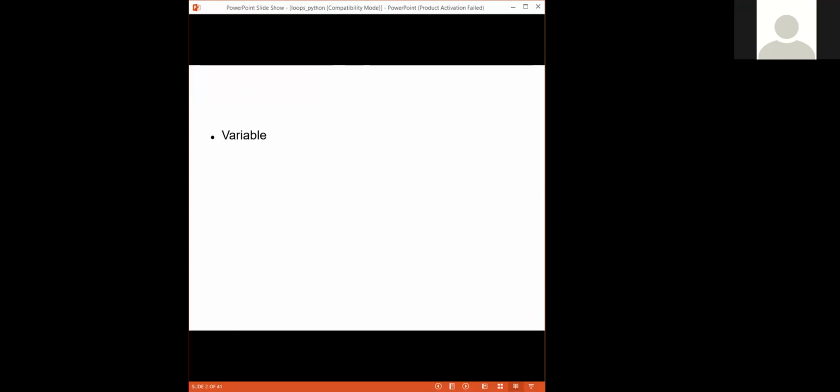We have discussed variables, and we have also updated variables earlier. Now take this example. Suppose we are writing this in your command prompt or whatever IDE you are using. You type this and then press enter.